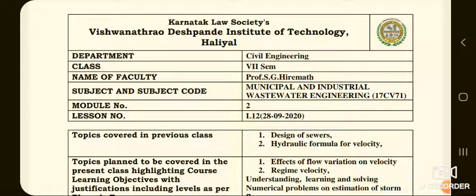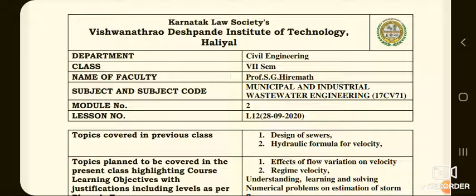And we have to note a few points in connection with the self-cleansing and non-scouring velocities. First one is, in the design of sewers, the discharge is known, and hence the velocity of flow and gradient of sewers are to be properly correlated to achieve the desired results. Second one is, in a flat country, the design of sewers should be such that the self-cleansing velocity is developed at the time of maximum discharge, but provision is made in the design that a velocity of 400 mm per second develops at the time of minimum discharge also.